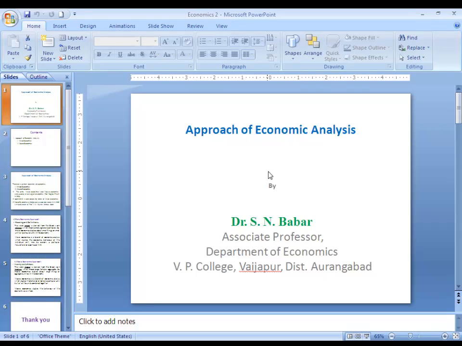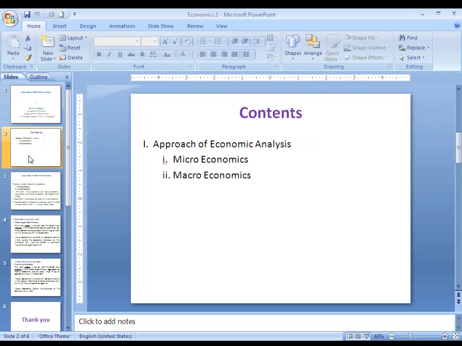Good afternoon. Today we see the topic of approach of economic analysis. In this topic, we will see two types of approaches of economic analysis. One is microeconomics approach and second one is macroeconomic approach.